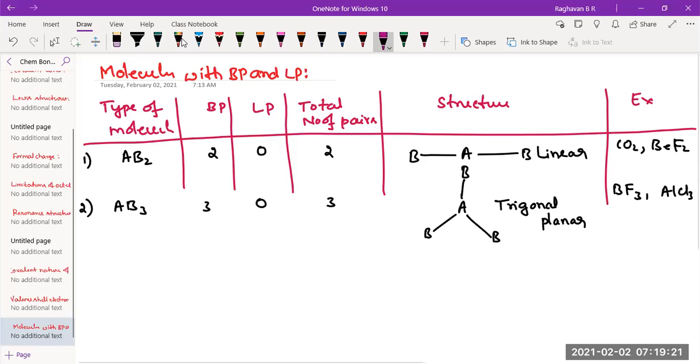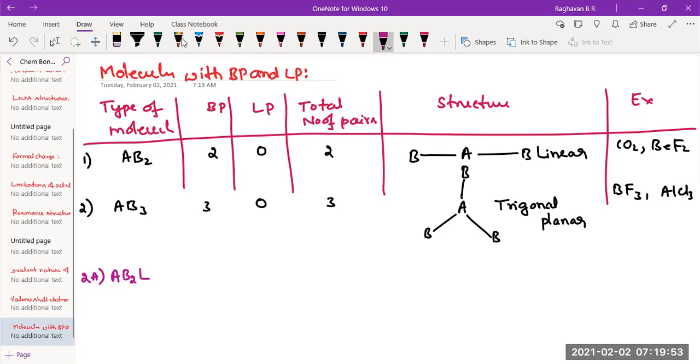Now I'll write it as 2A, for the reason that the same molecule where one bond pair becomes a lone pair will have only 2 surrounding atoms. So 2 surrounding atoms and 1 lone pair. It is therefore represented in general formula as AB2L, L for lone pair. AB2L means there is one central atom A, 2 surrounding B atoms means 2 bond pair, and L means 1 lone pair.